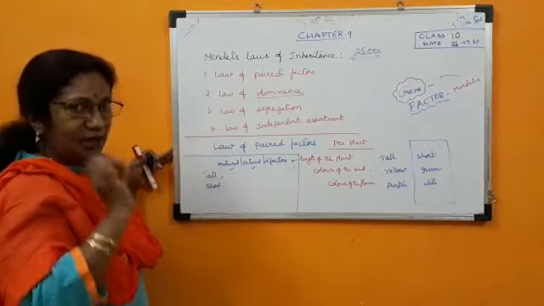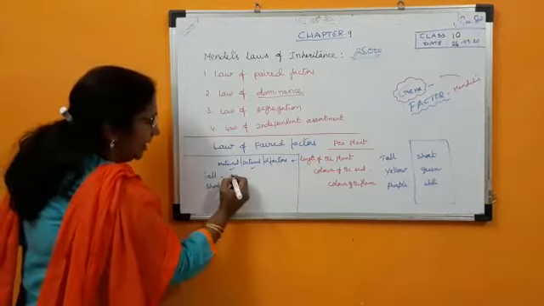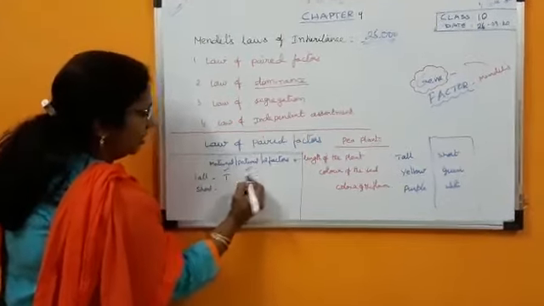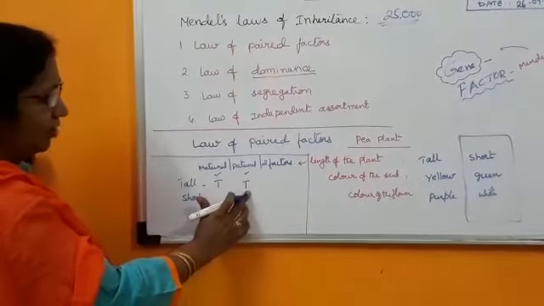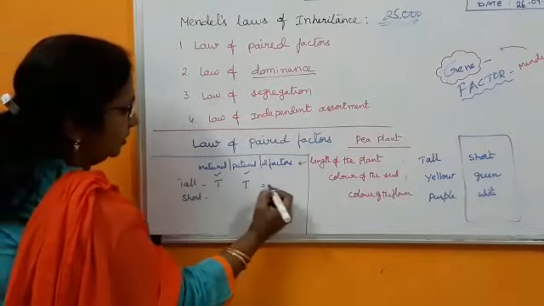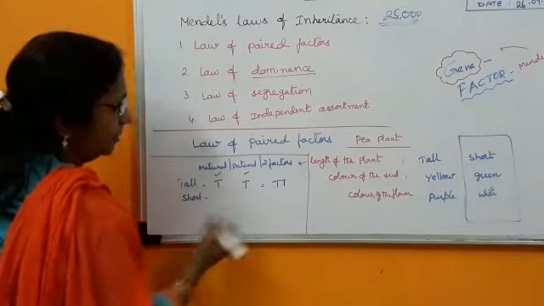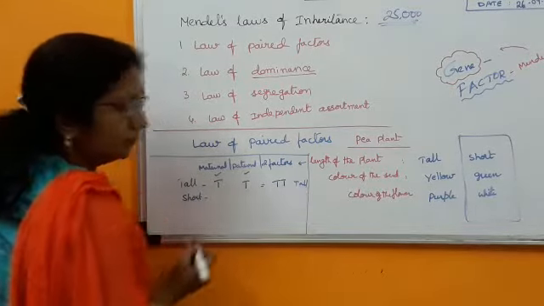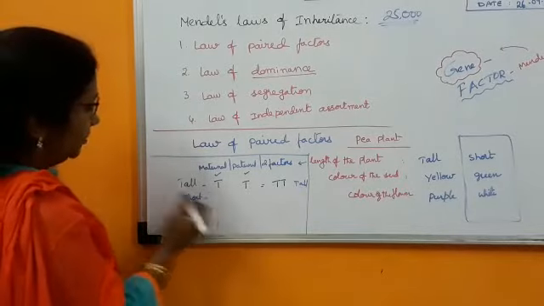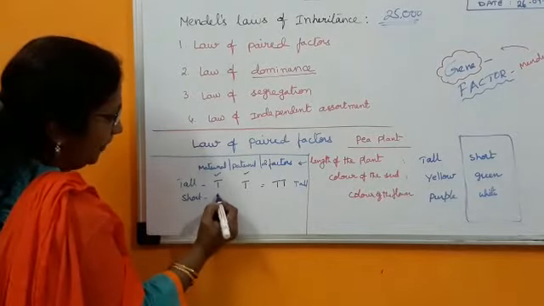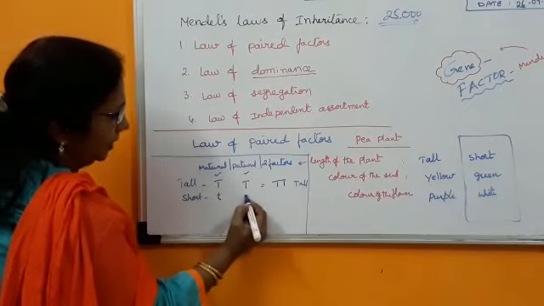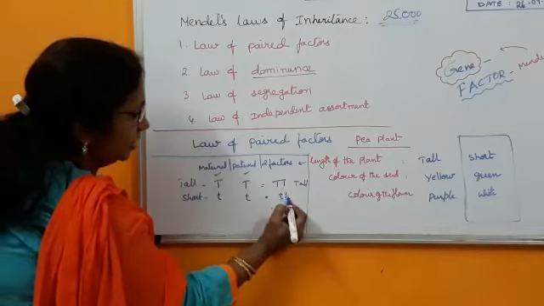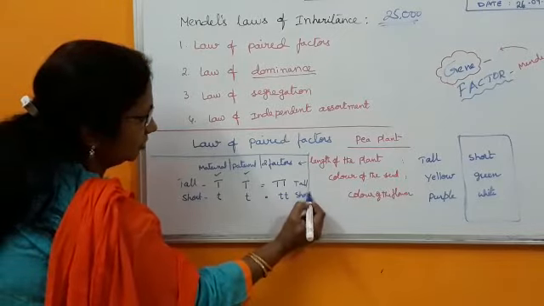For easy understanding, I am taking the letter capital T. Both father and mother gave capital T, so that plant gets capital T, capital T, and it will become tall. How does it become short? The maternal copy is small t and the paternal copy is also small t, then it gets small t, small t, so it is short.